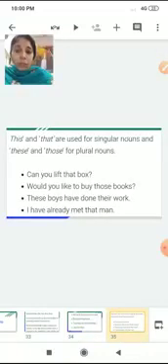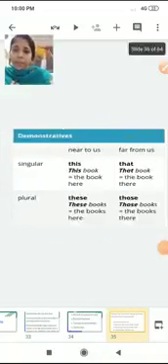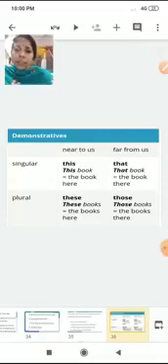Can you lift that box? Would you like to buy those books? These boys have done their work. I have already met that man. So, as we can see here, near to us and far from us. Singular, plural. So, this is how the demonstrative determiners are divided. This and that. This is mainly used when we are talking about something near to us. That is used when we are talking about something that is far from us.